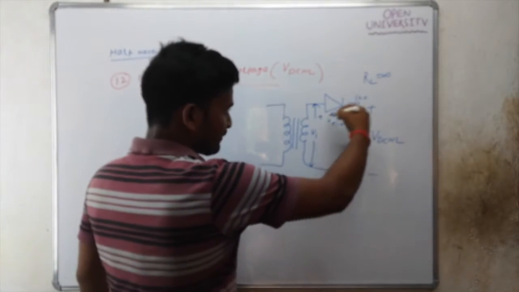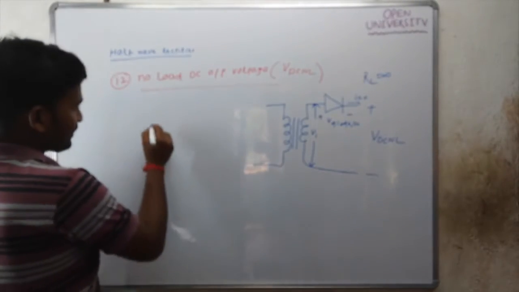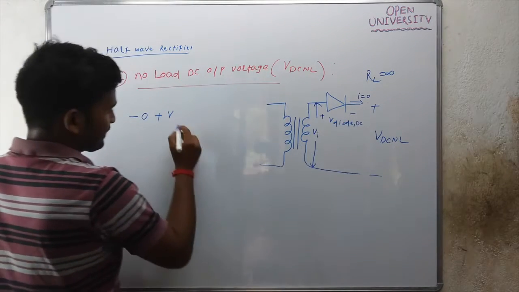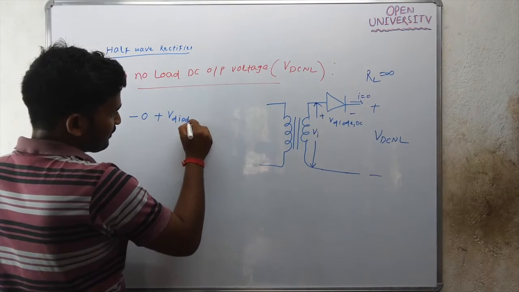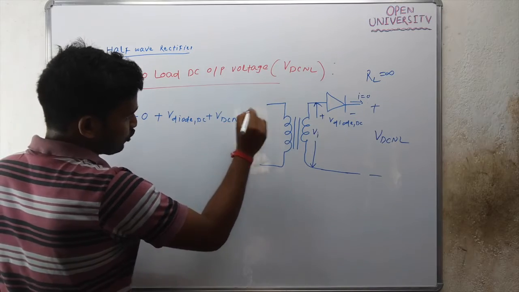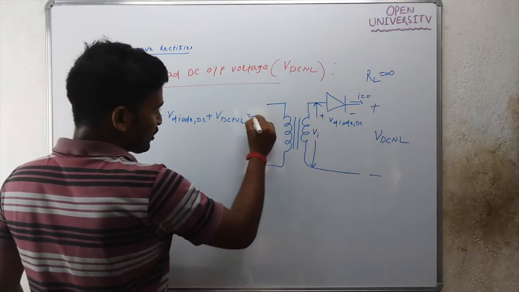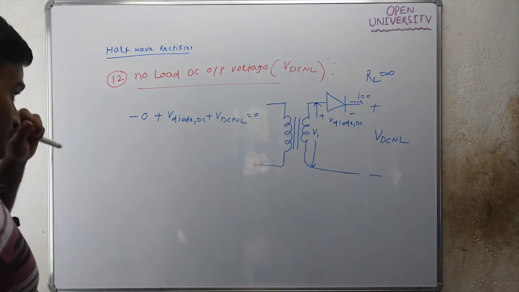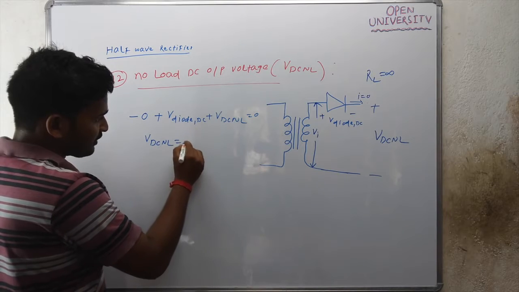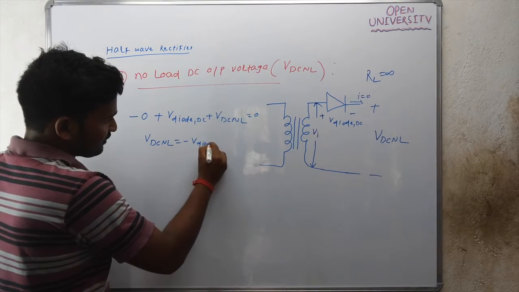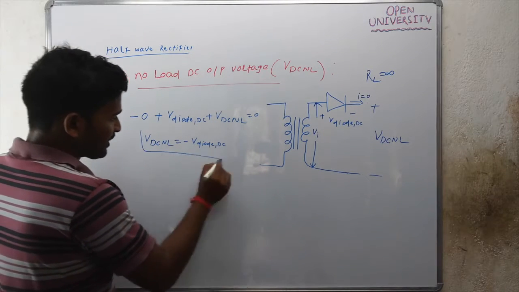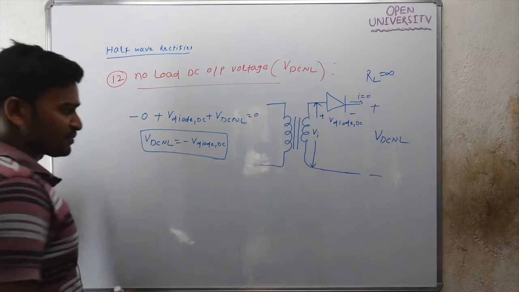If you take KVL in this loop, then it will be -0 plus the DC voltage across the diode, that is V diode DC, plus the DC voltage across the load, that's nothing but VDCNL, equals 0. This is KVL. Then what is VDCNL? VDCNL will be minus V diode DC. So this is the formula for VDCNL.